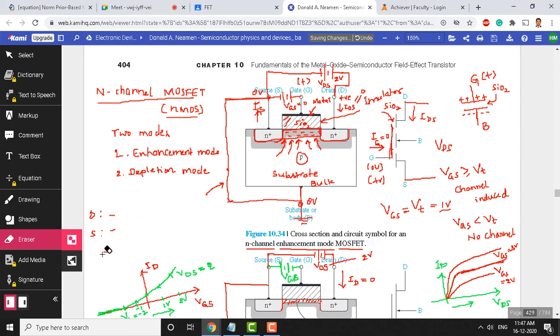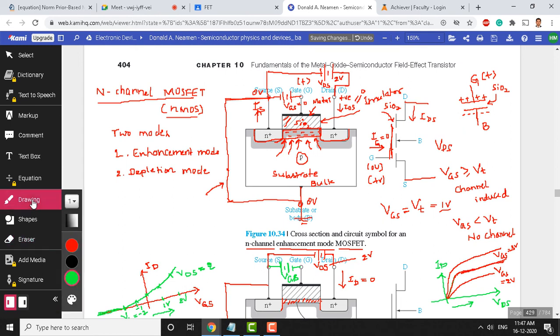I'm sorry for this. This is taking time. Okay. So let me move on to the VGS versus ID graph here for enhancement. So once again, I'm sorry, I'll take a different pen.